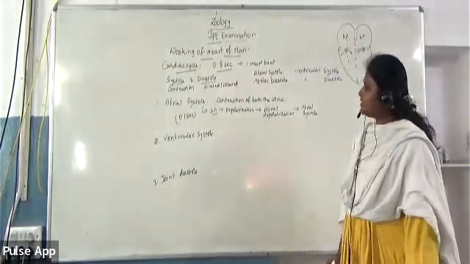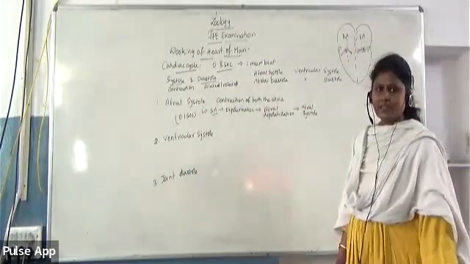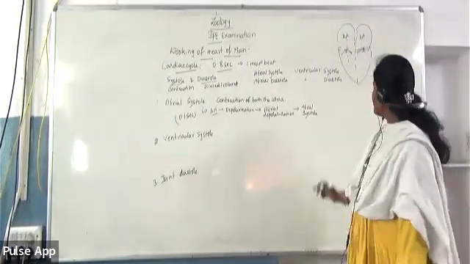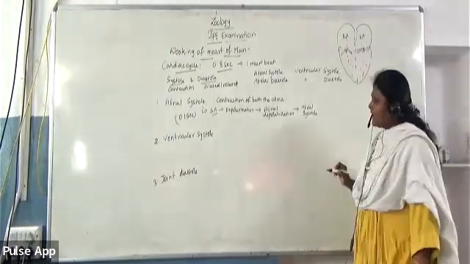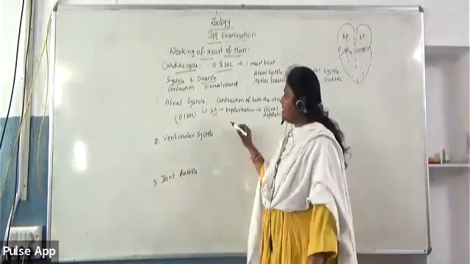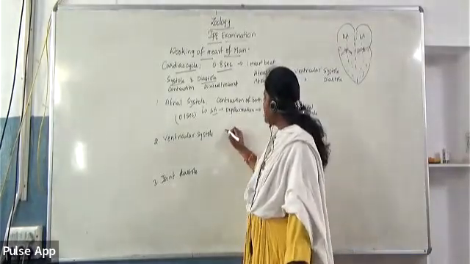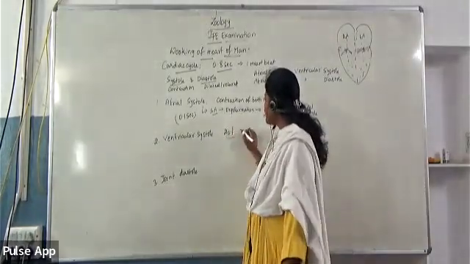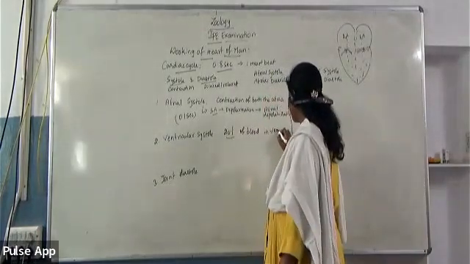Next, coming to ventricular systole. As the name indicates, here the ventricles will undergo contraction because now the ventricles have got filled with the blood. And one more thing here, during atrial systole, almost 20% of the blood is filled in the ventricles.